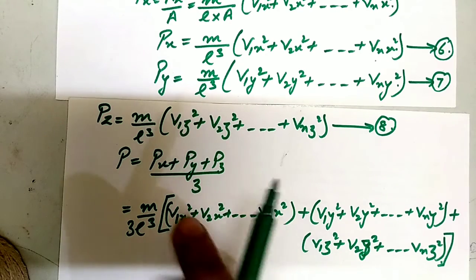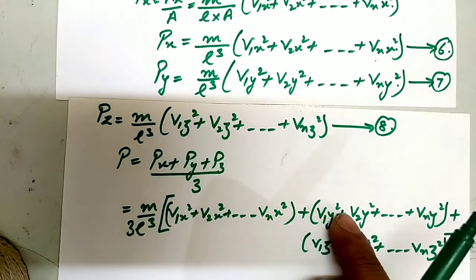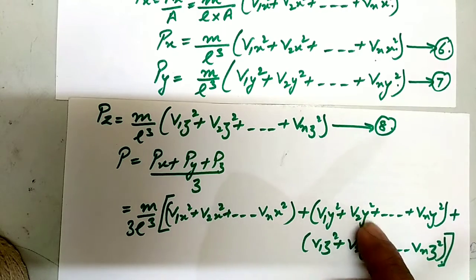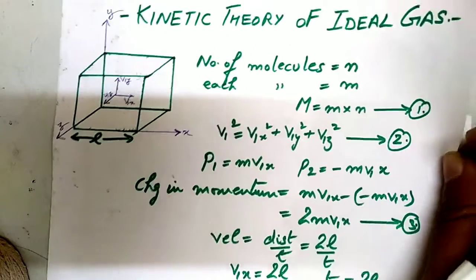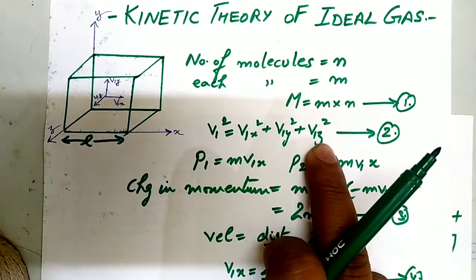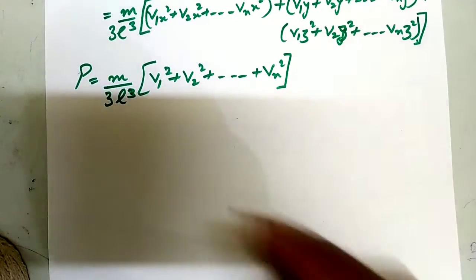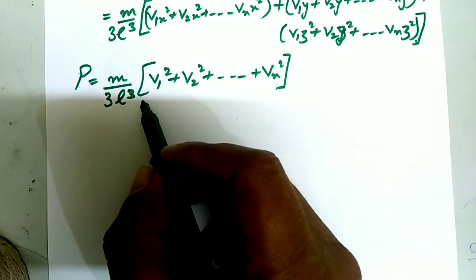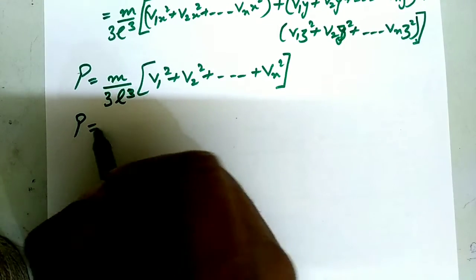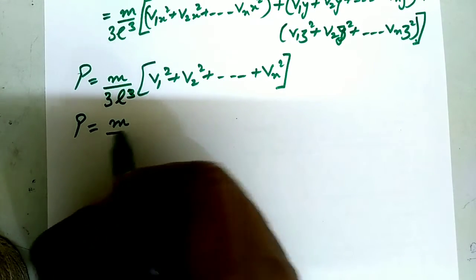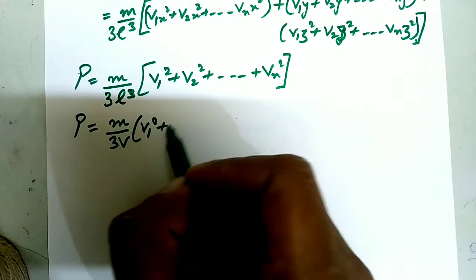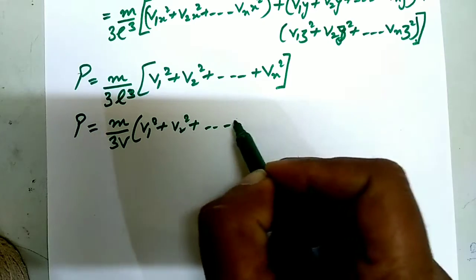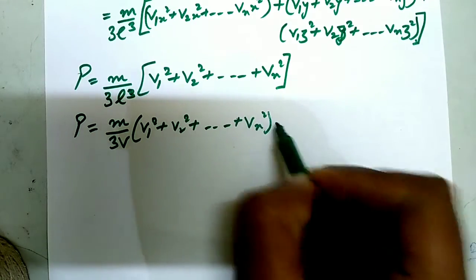The term in the bracket is equal to equation number 2, v1 square. And L cube is the volume. So P is equal to m upon 3V into v1 square plus v2 square plus up to vn square.